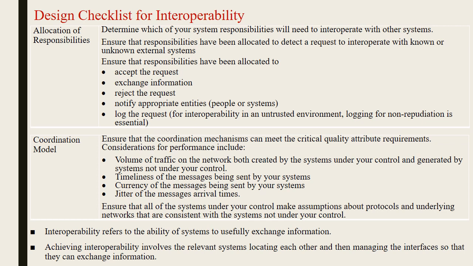Then interoperability refers to the ability of systems to exchange information. So what is interoperability? It is the ability of systems to usefully exchange information. To achieve this interoperability, relevant systems have to be located, and the interfaces have to be managed, so that they can exchange the information. So with this, the interoperability notes are over. Next one is modifiability.